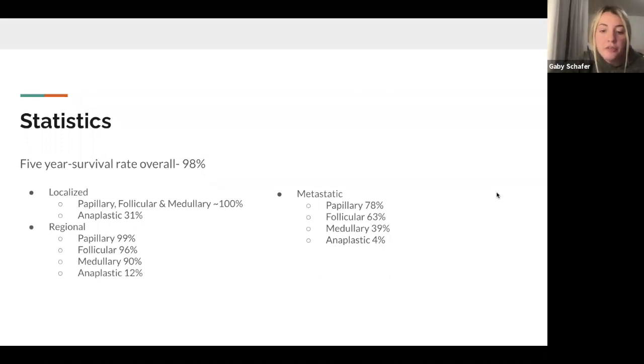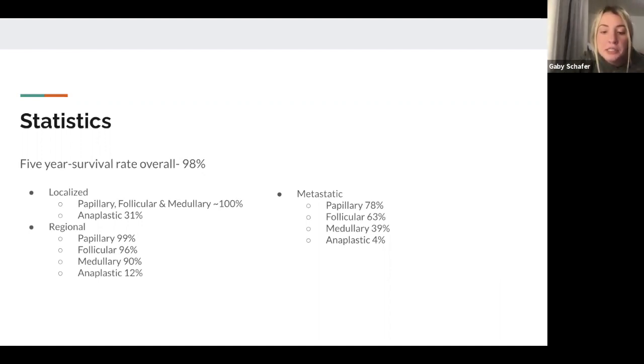Overall, the 5-year survival rate when looking at all factor stages and other types of the disease is 98%, which is why thyroid cancer is often known as the good cancer. But the margin between different types of thyroid cancer grows when comparing localized, regional, and metastatic.